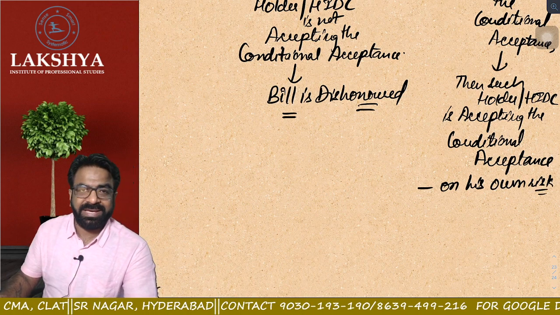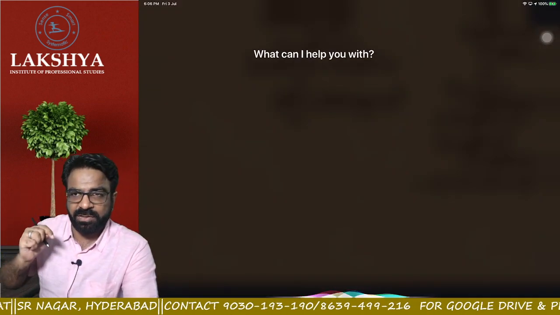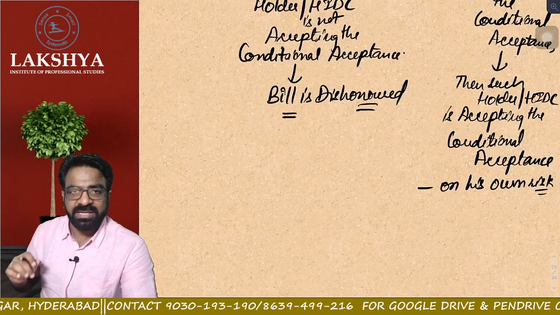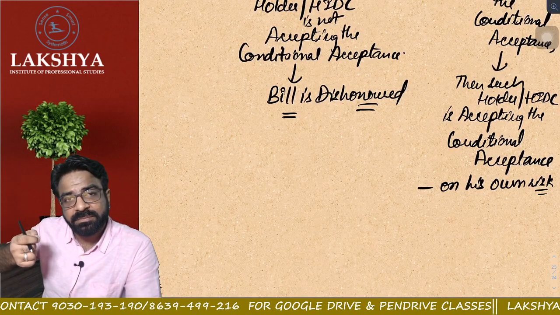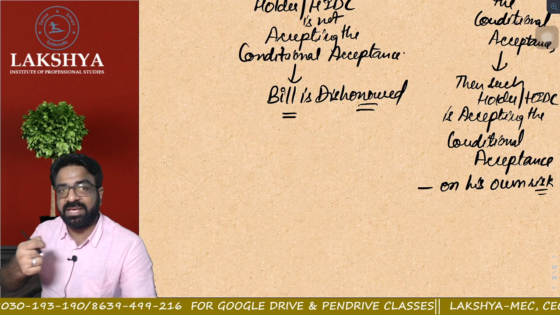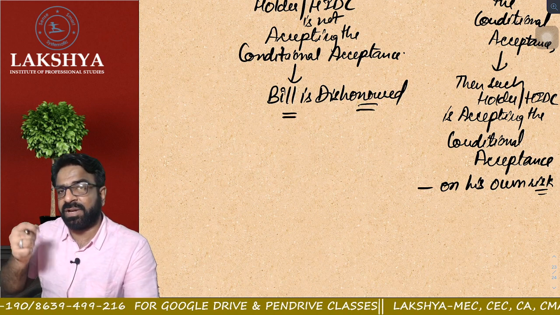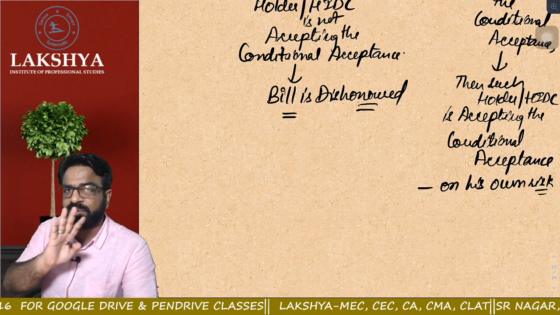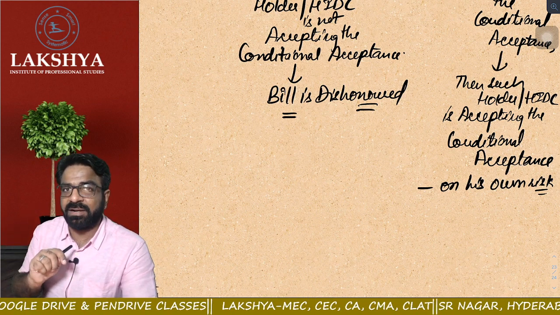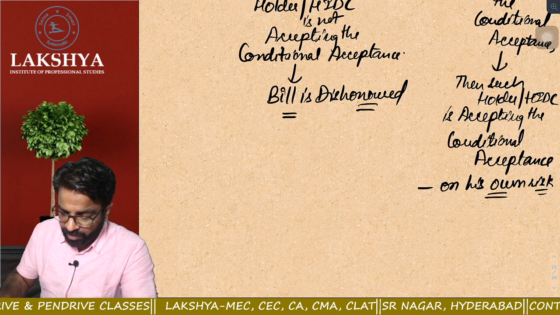Now tell me, is he taking the risk or not? Sir, what do you mean by taking the risk? Here he is taking the risk. The bill is dishonored, but he accepted the conditional acceptance. Now he accepted it on his own risk.